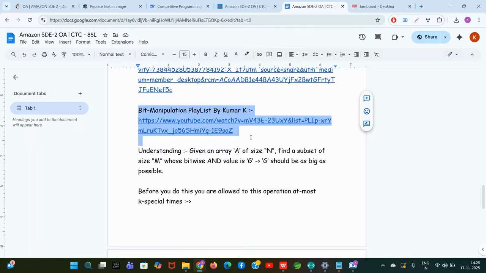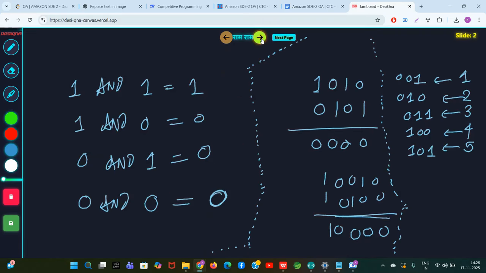Once you do all that, you can come to this question. I will just make you do a little bit of revision. This is called a binary number and that is called a decimal number. One looks like this in decimal and this is binary. One looks like this, two looks like this, three looks like this, four looks like this, and five looks like that.